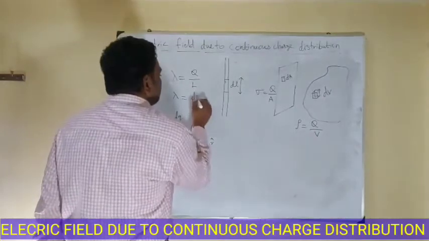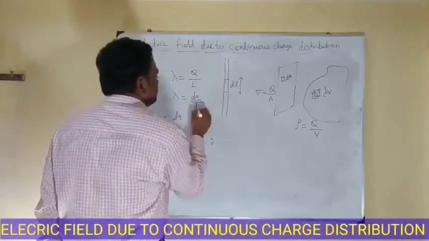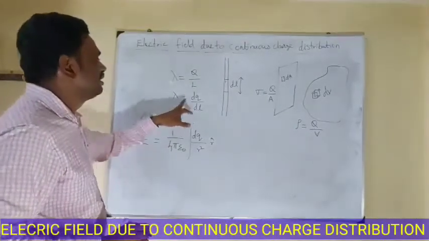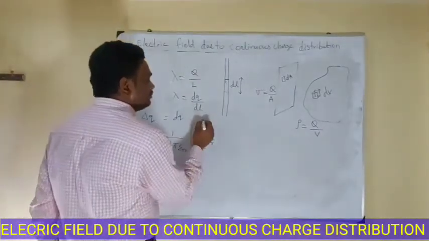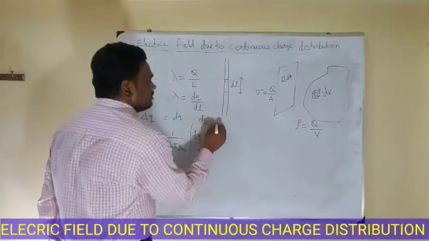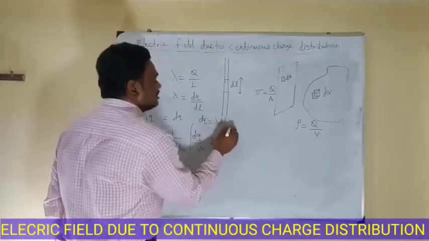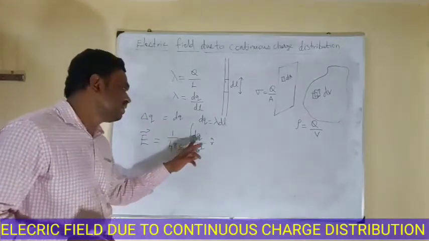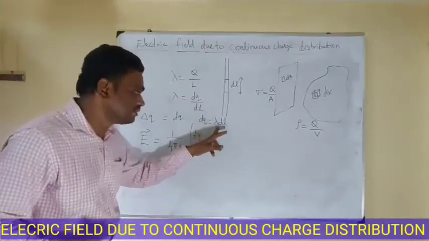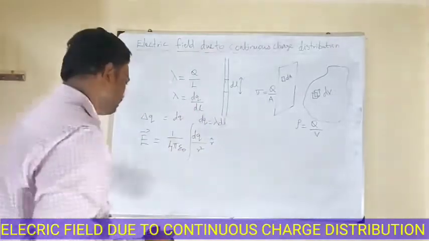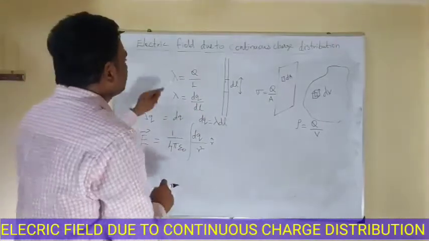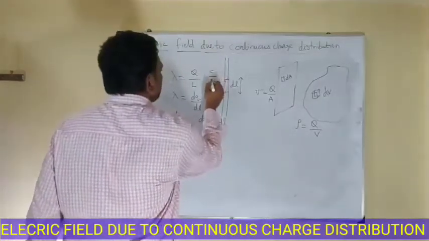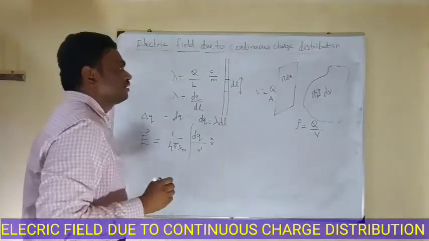So from this equation we can write dq equal to lambda dl. In the general expression for electric field, instead of dq, we have to use lambda dl. Here, the unit of linear charge density is coulomb per meter, or coulomb meter to the power minus 1.